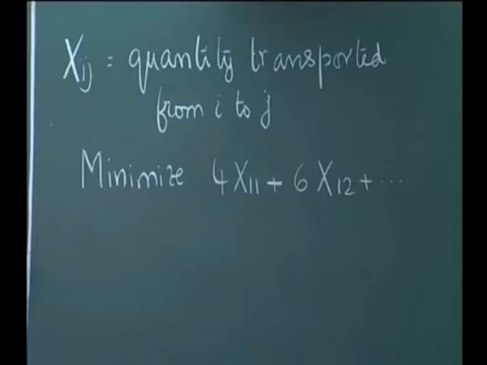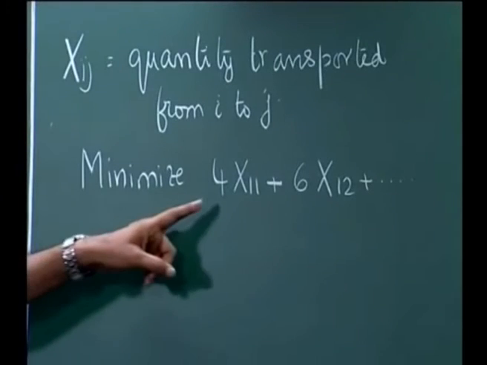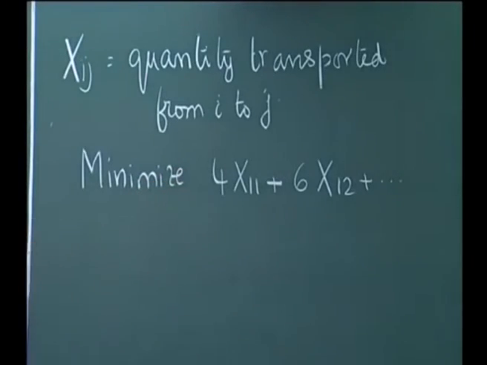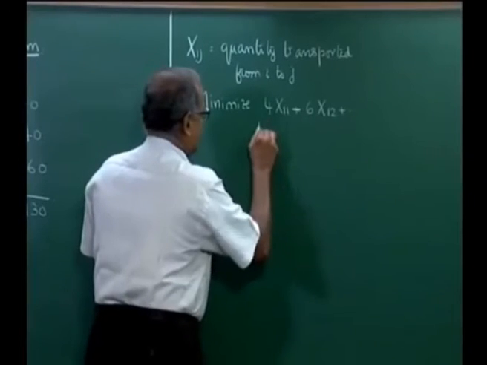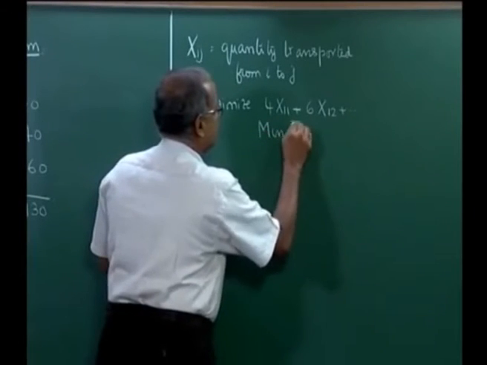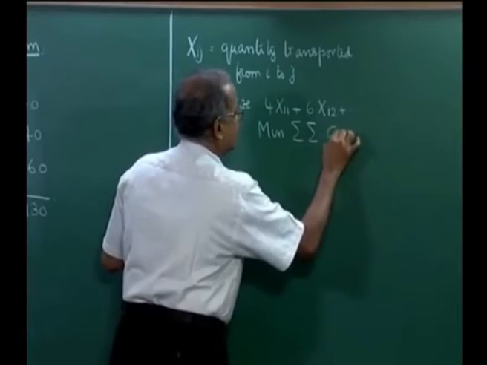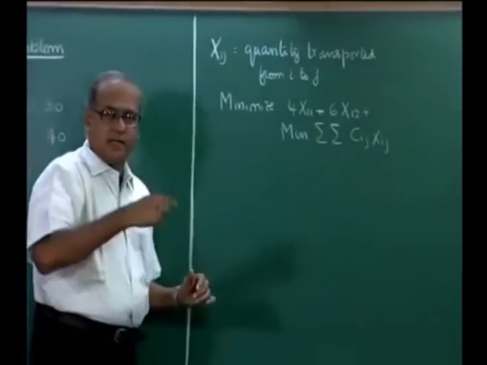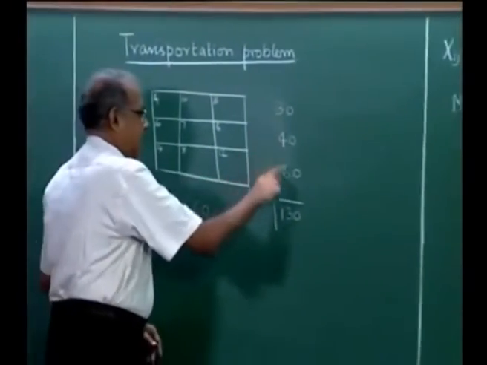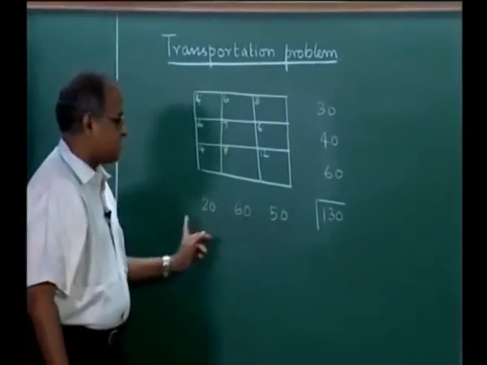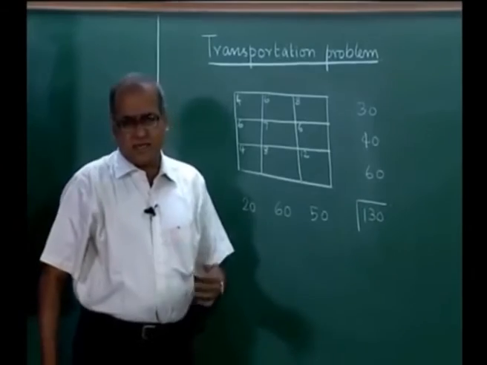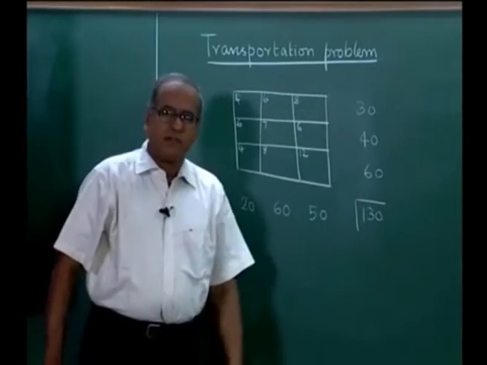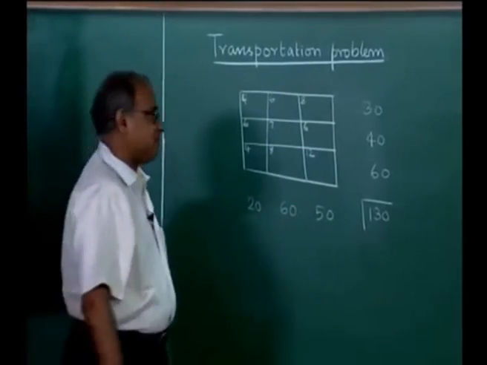So, we minimize 9 terms which are there from x11 to x33, and this is generally written as minimize sigma Cij Xij, i equal to 1 to 3, j equal to 1 to 3. There are 3 suppliers and 3 customers, and it is not necessary that we should have an equal number of suppliers and customers always.